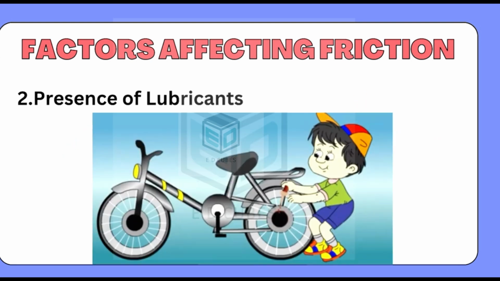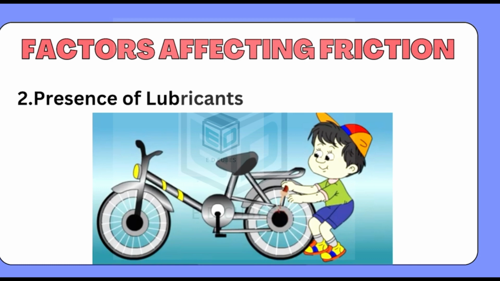The third factor which affects friction is the presence of lubricant. Now assume you have a bicycle which you didn't use for years, and after that you come back from vacation and now you want to ride your bicycle. What will you experience? You will definitely experience that it is very difficult for you to pedal the bicycle.